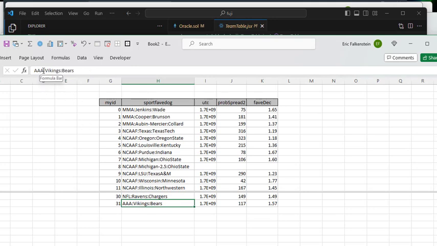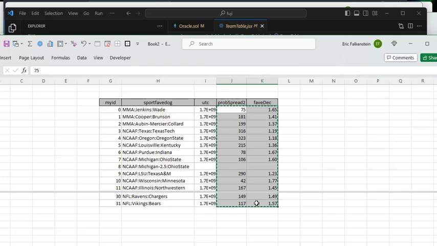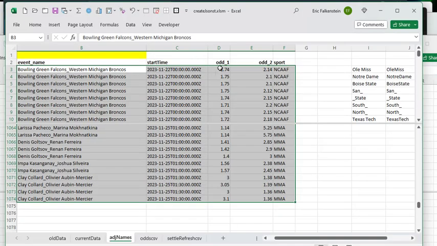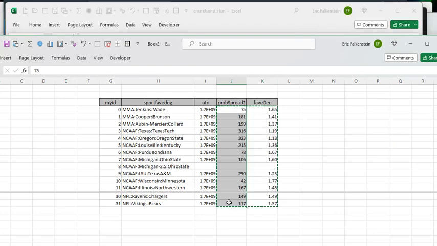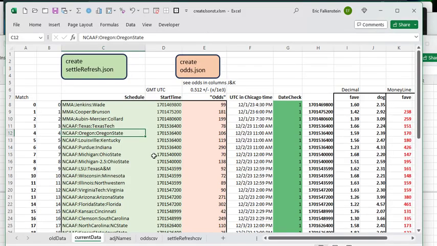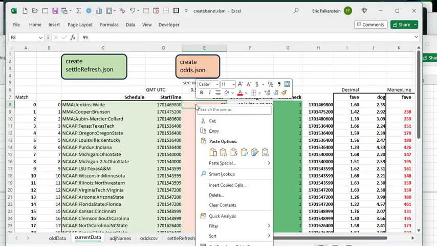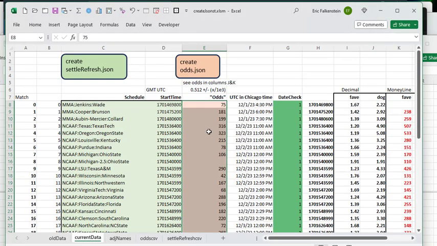But okay, let's just say okay. Let's make this back to NFL. All right, NFL. So these are the raw data. Let me just take all these data here and paste them into my Create JSON spreadsheet. And if I do that, oh, I just want the odds. This one here. So I go here and I want to paste in just the values. Okay, so this is raw values.